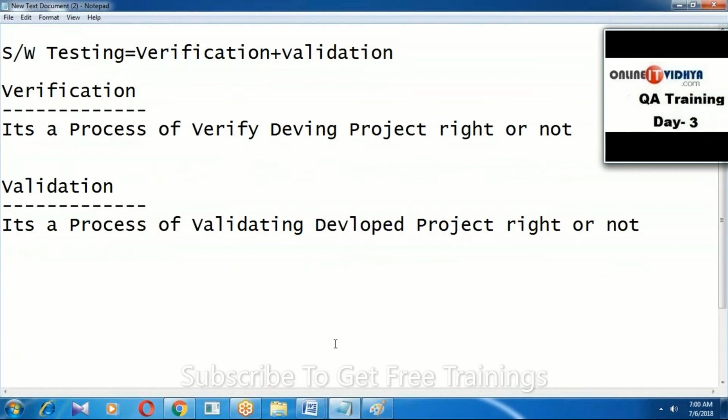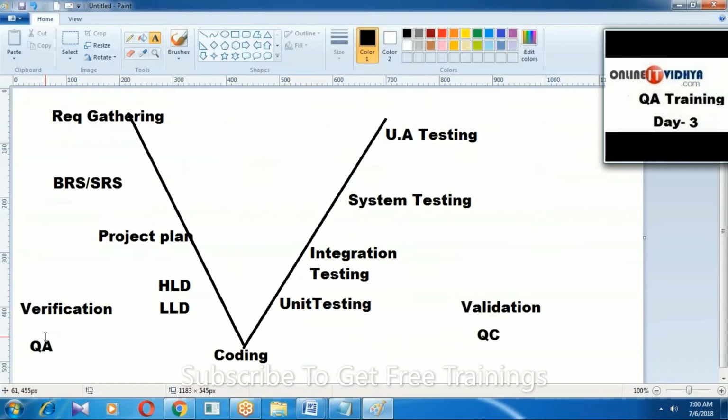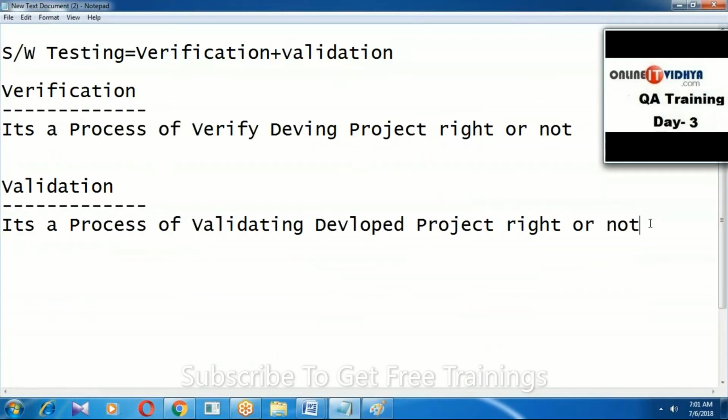Nutan, you're asking about the difference between QA and QC. I just explained the same. The team involved in verification is called QA. The team involved in validation is called QC. But this is as per the subject; in IT companies the testing engineer is also called both QA and QC. Okay, the subject is different, the real-time work process is different. Okay, next.